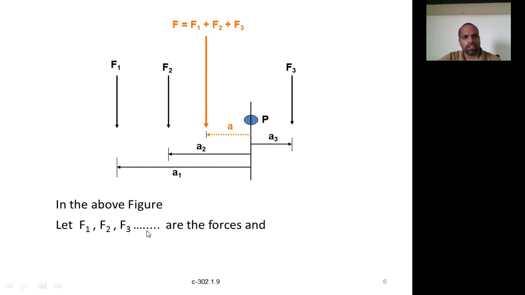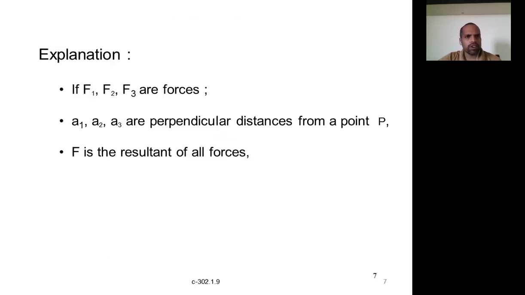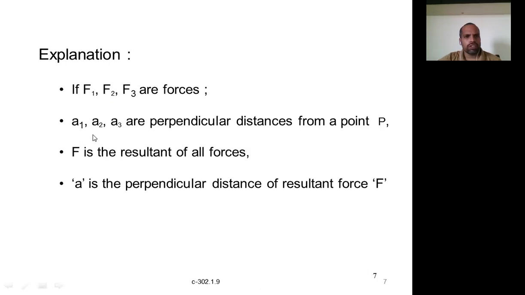So forces F1, F2, F3 are the forces, and a1, a2, a3 are the perpendicular distances from the point P, a reference point here. F is the resultant of all the forces, as we discussed.